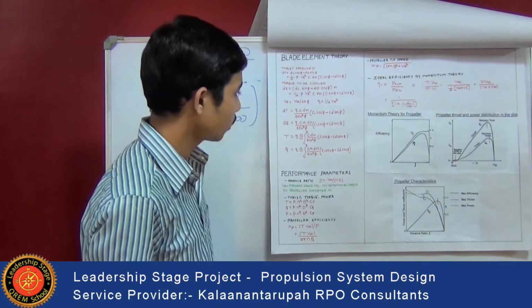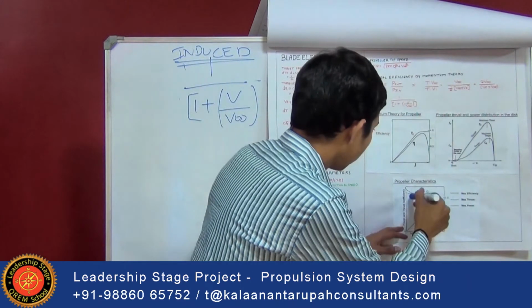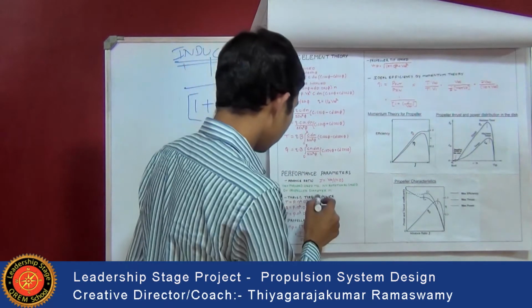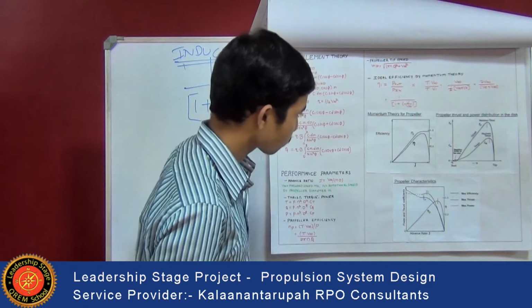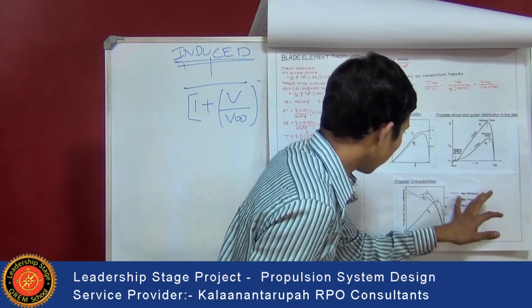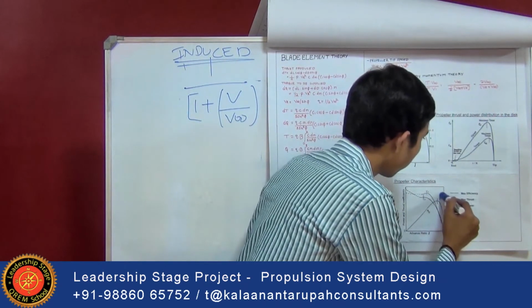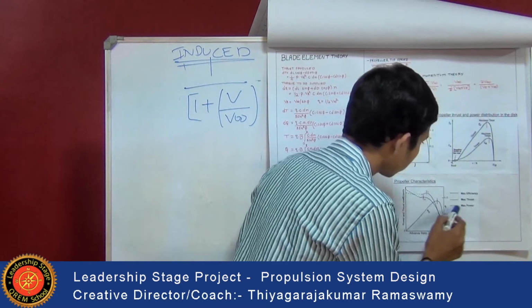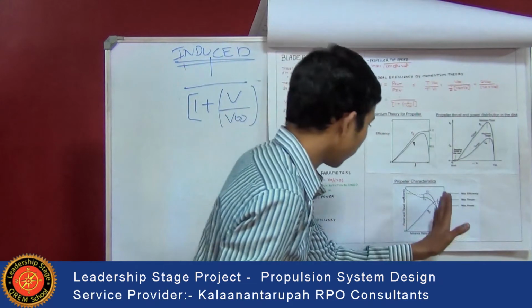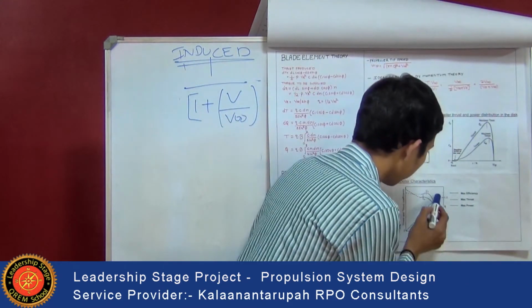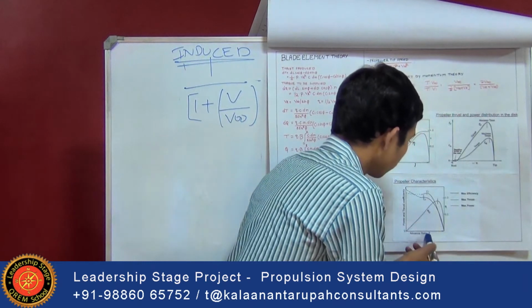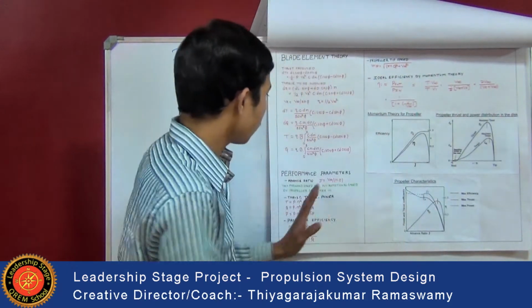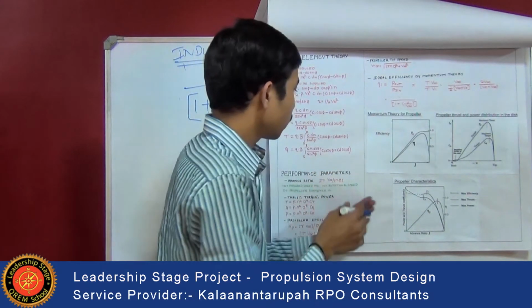Coming to the propeller characteristics, the power and thrust coefficients versus advance ratio J, that is Cp and Ct. The dark line shows the maximum efficiency, the light line shows maximum thrust, whereas the small line shows maximum power. This is the point where we get the maximum power. While designing, the advance ratio should be maintained at this point. That is, while designing, the forward velocity should be taken care of.